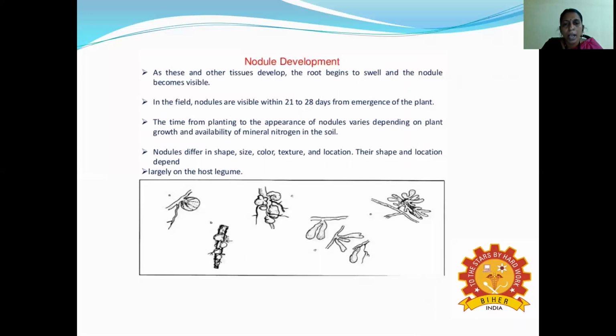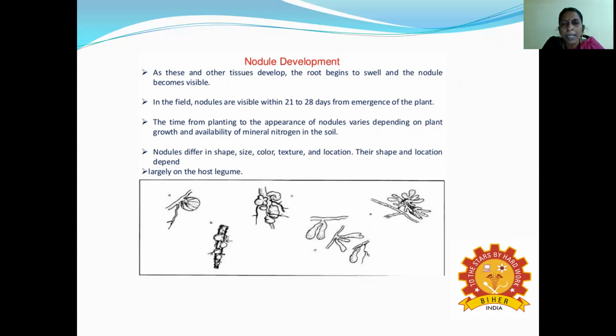And then the nodule development. In all these cases, the root begins to swell, and the formation is called the nodule. The nodule becomes visible. So in the field, the nodules are visible within 21 to 28 days from the emergence of the plant. So the time is very, very important. When the plant is cultivated in the field, the nodules are visible from 21 to 28 days.